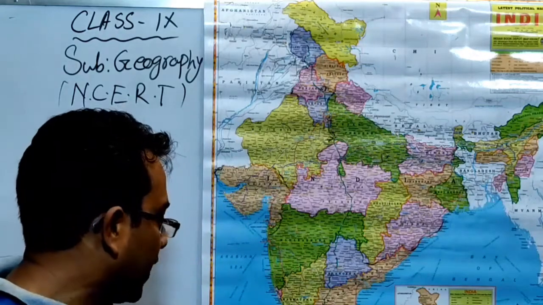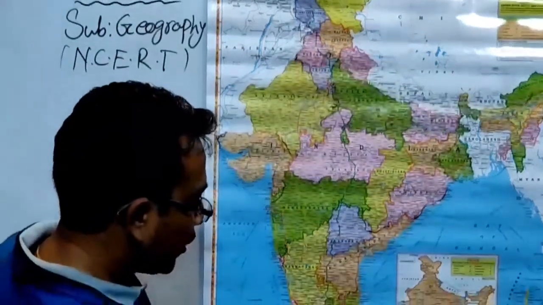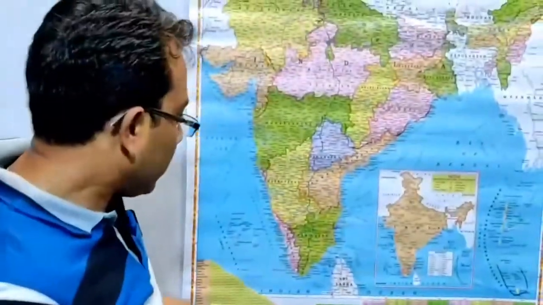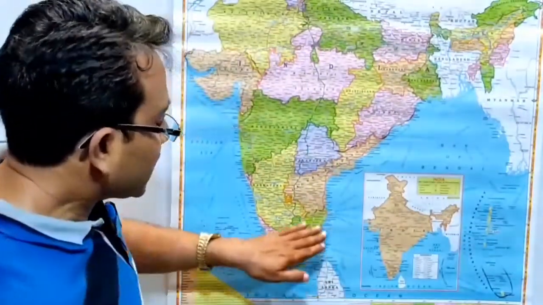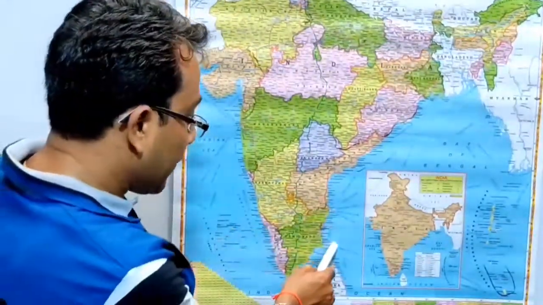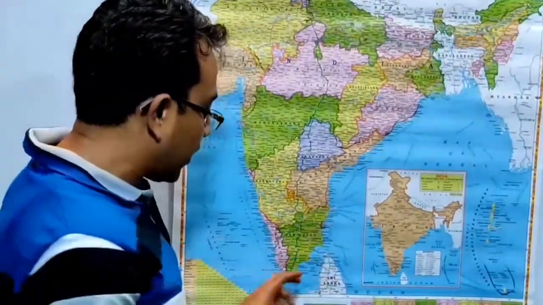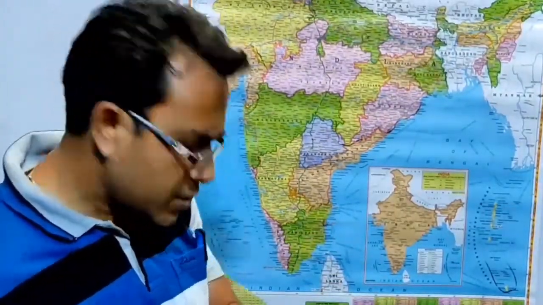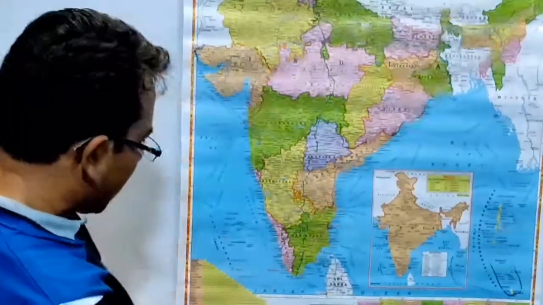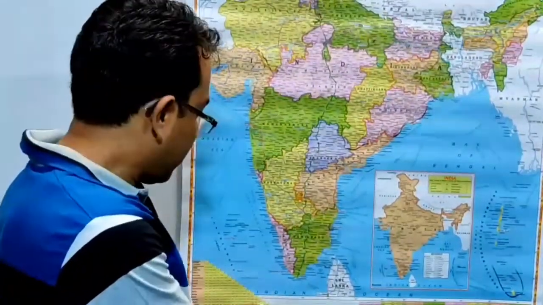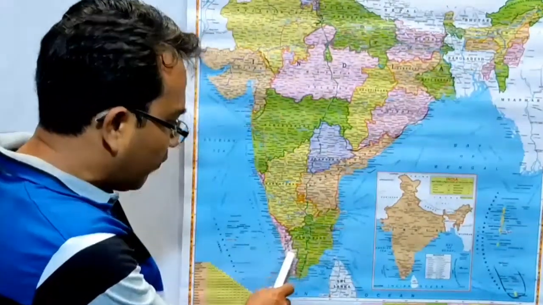Another neighboring country is here, Sri Lanka. It is a pearl island, and with the southern state it has no land boundary with us, and is separated through the Indian Ocean by a strait which is known as Palk Strait. Here you will get another neighboring partner a little bit away from Kerala, that is Maldives.